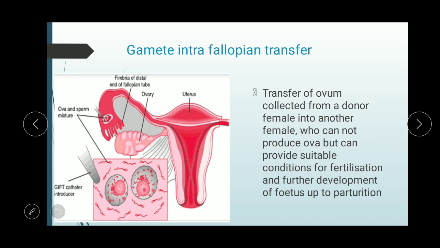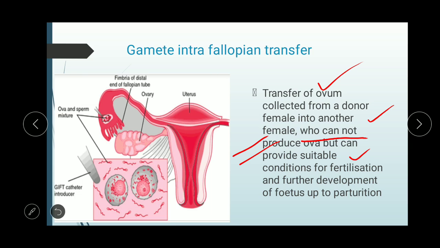Now gamete intrafallopian transfer. Gamete intrafallopian transfer means transfer of ovum collected from a donor female into another female. Here the donor female will donate the gametes, and the gametes will be transferred to another female who can't produce ova. So this is important. The female who can't produce ova but can provide suitable conditions for fertilization and further development of the fetus up to parturition. If a woman is not able to produce ova, but she can provide suitable conditions for the development of the zygote, or you can say embryo or fetus, up to parturition, here we can go for GIFT, that is gamete intrafallopian transfer.